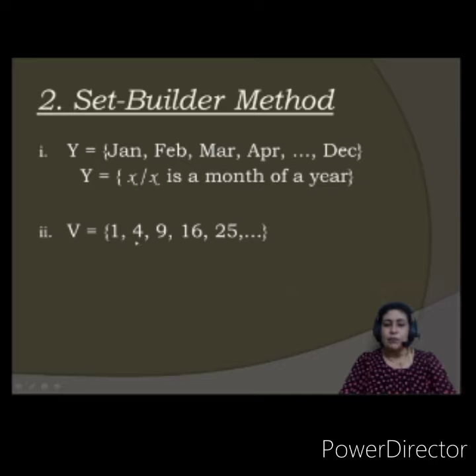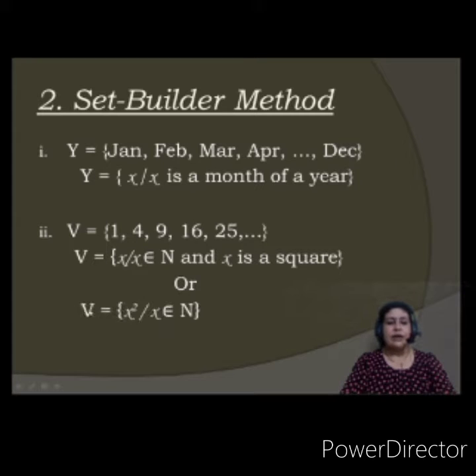And what do I understand? These 1, 2, 3, 4 belong to the set of natural numbers. So what do I take? I take x, that belongs to natural numbers, but it is the square of all these natural numbers. So how do I write? V is the set of x such that x belongs to natural numbers and x is a square. Or one more way you can write it down: V is the set of all x squared such that x belongs to natural numbers. This is also a way of writing the set builder form of a set.